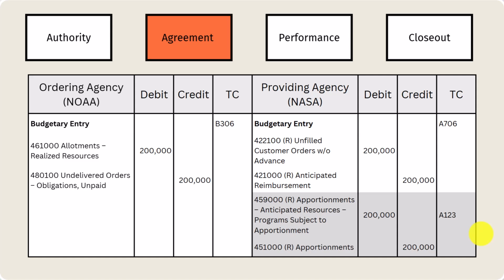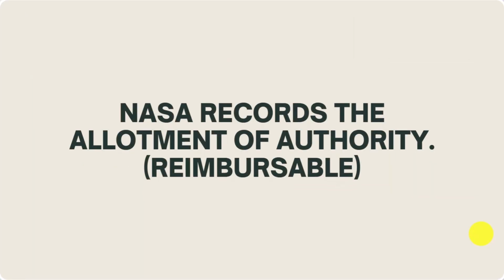Next, now we look at our apportionments. So they apportion that anticipated resources program subject to apportionment, and it gets moved down to the apportionment 4510 with those R's. So that was two things. One, we recorded our apportionment, right? So we know that $200,000 is going to be spent. And then we also recorded our unfilled customer orders without an advance. Those two things need to happen. Just remember that.